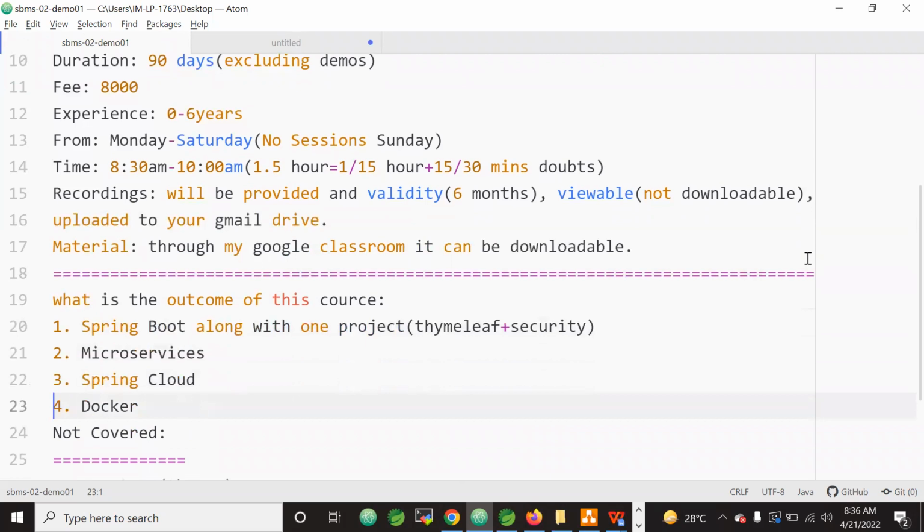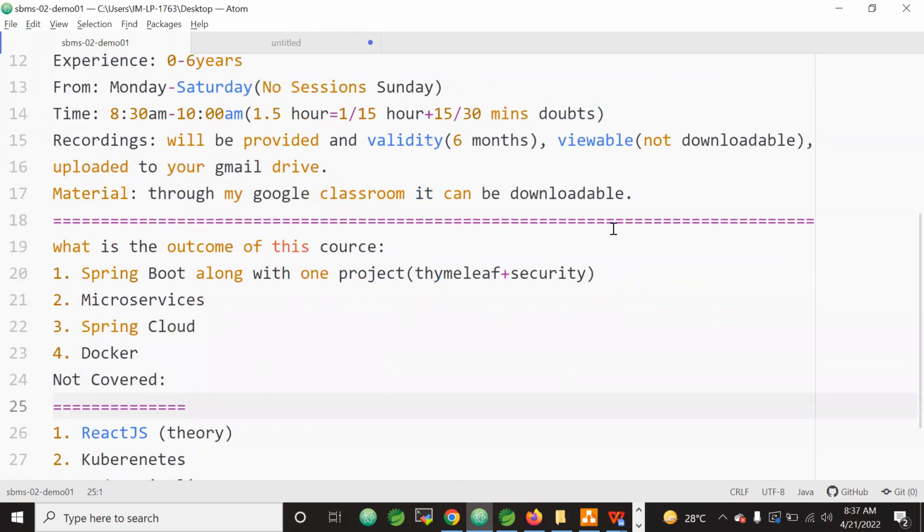The outcome of this course: you are attending Spring Boot and microservices, so what is the outcome? You will learn Spring Boot, microservices, Spring Cloud, and Docker. Using all of these, you will do one project. The project also covers security.